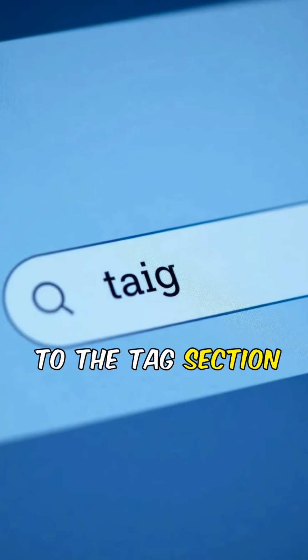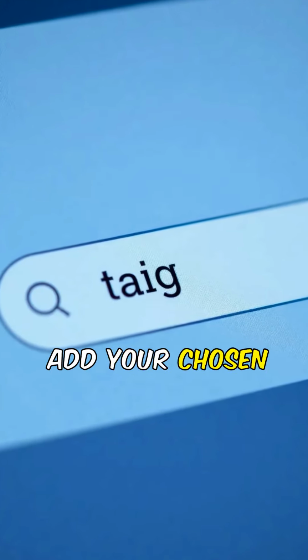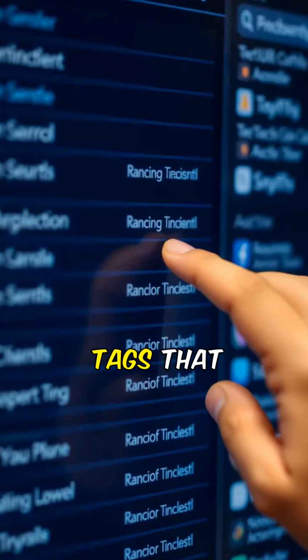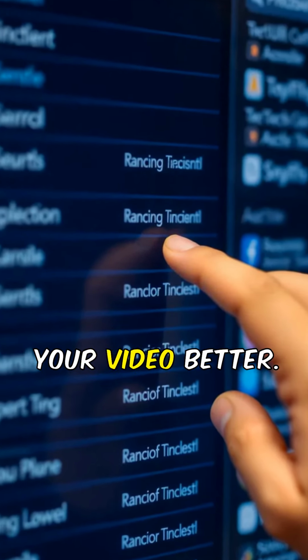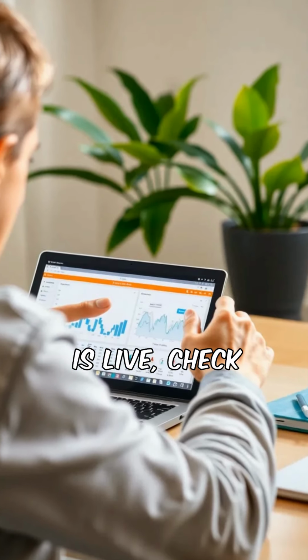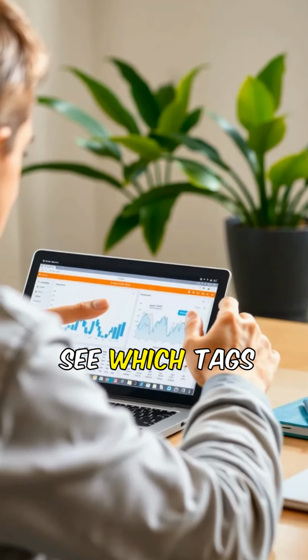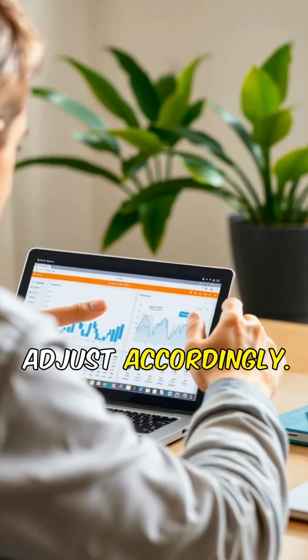Now head to the tag section while uploading your video. Add your chosen keywords here. Choose relevant tags that accurately describe your content. This helps YouTube understand your video better. After your video is live, check the analytics. See which tags are driving views and adjust accordingly.